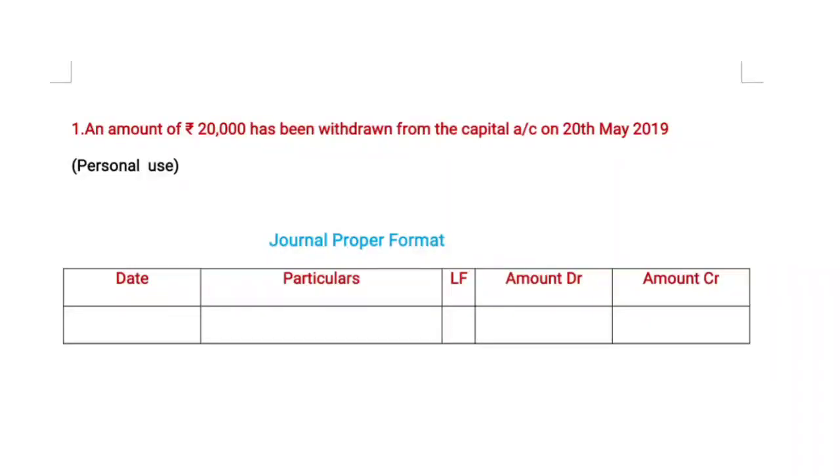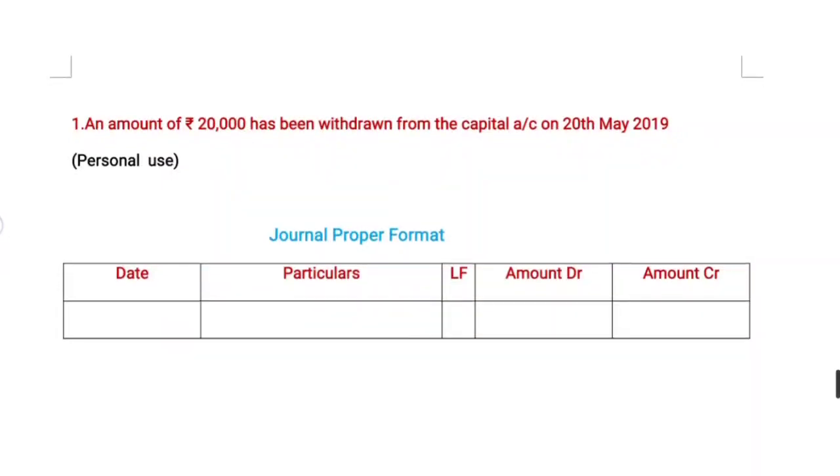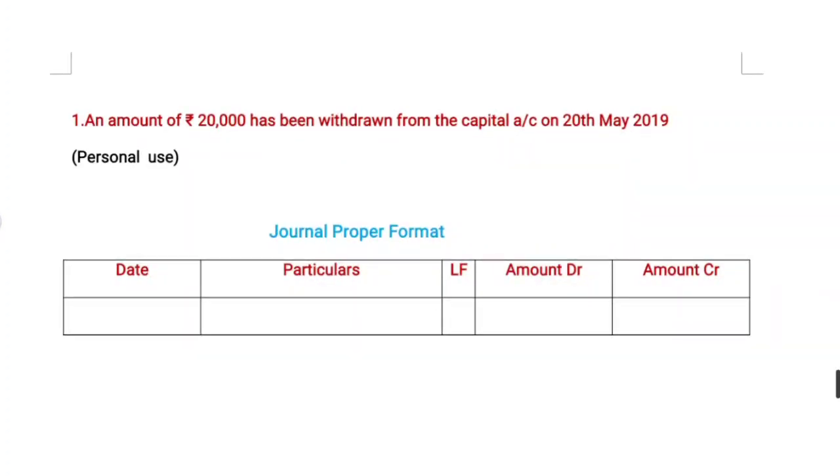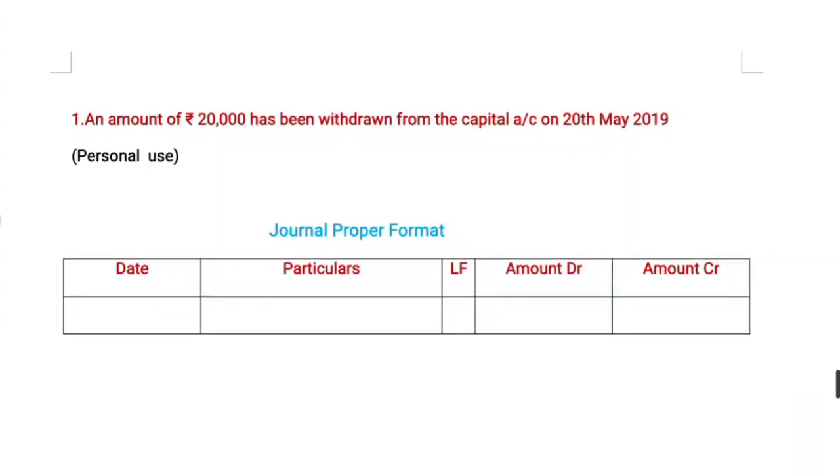Now coming to another transaction: an amount of 20,000 rupees has been withdrawn from the capital account on 20th May 2019 for personal use. Here the transaction is clearly defined, an amount withdrawn for personal use. In accounting terms, personal use is written as drawings.